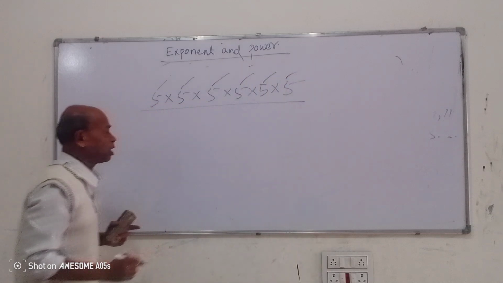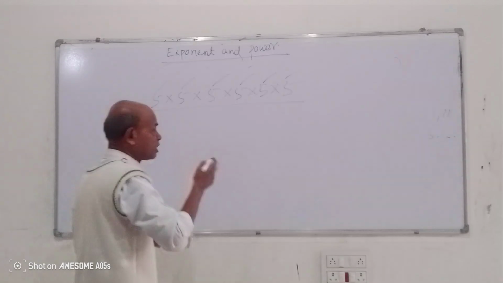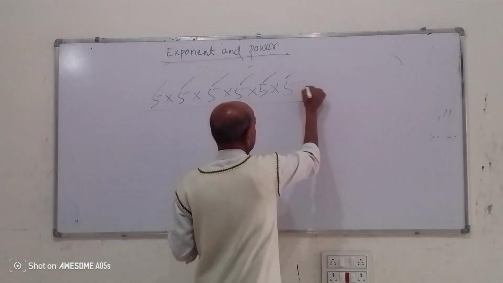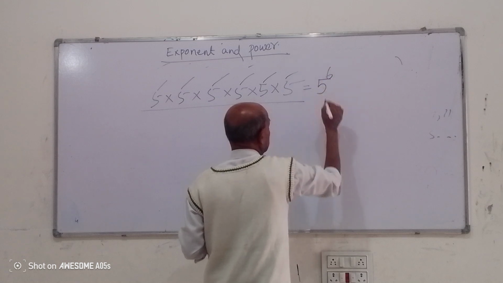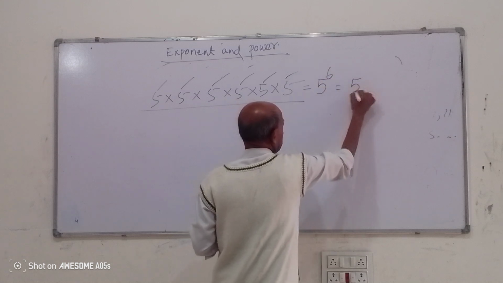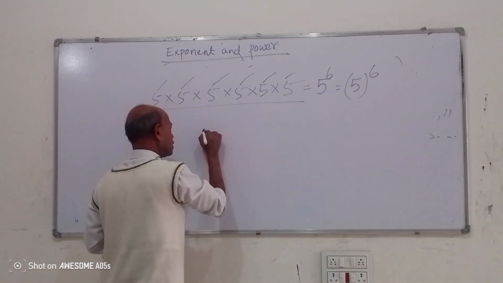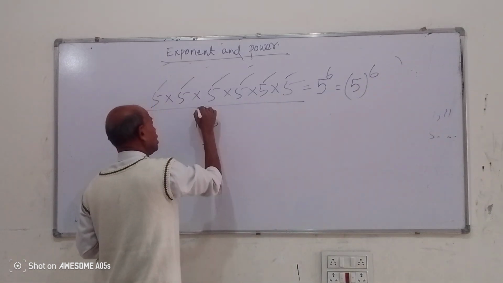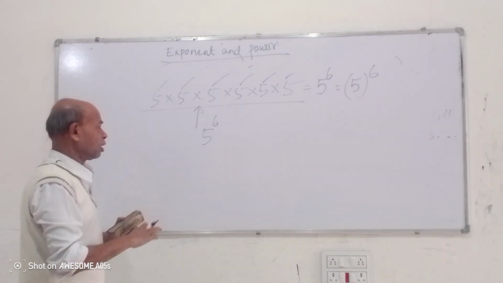Six 5's. So in exponential form I will write 5 to power 6. Okay?